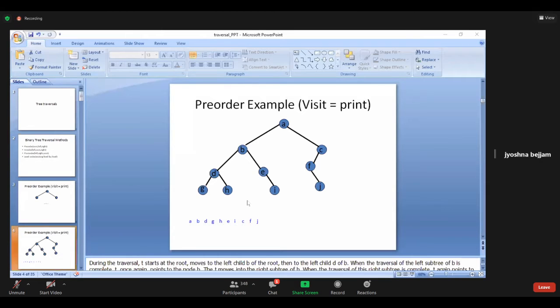Okay, I is printed. So the left root part is finished. The left part is finished. In the left also, we have to go according to root, left, right only. So coming to the right subtree, C is the root. Why? Because C has a left child and a right child. C became root. First print C, then go to the left part.